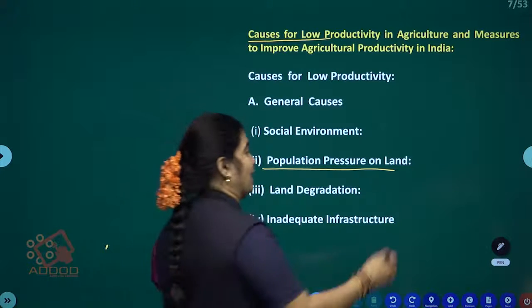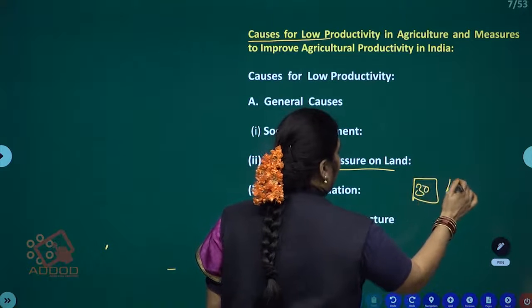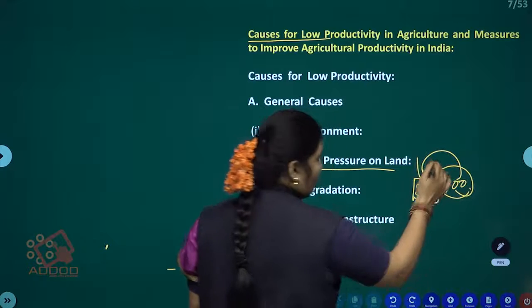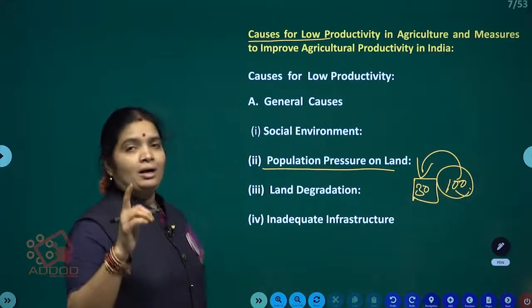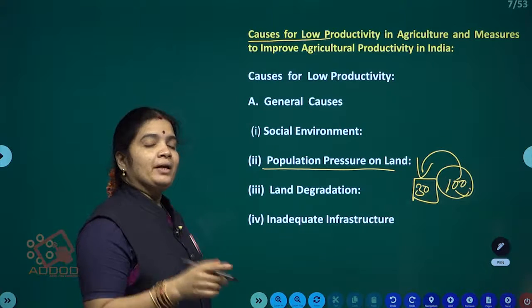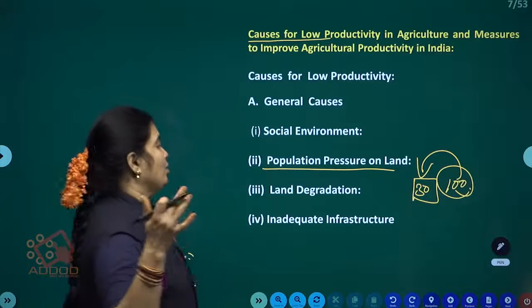Next one, population pressure on land. Here, for 1 acre of land we need only 30 members, but dependent people are 100. So more people depend on the agriculture sector, and that's why productivity comparatively shows a low level.